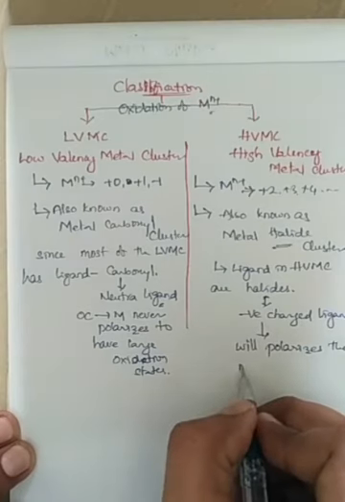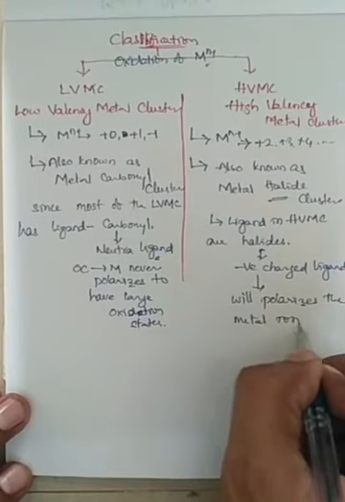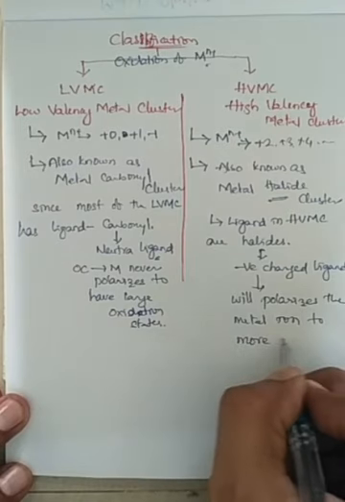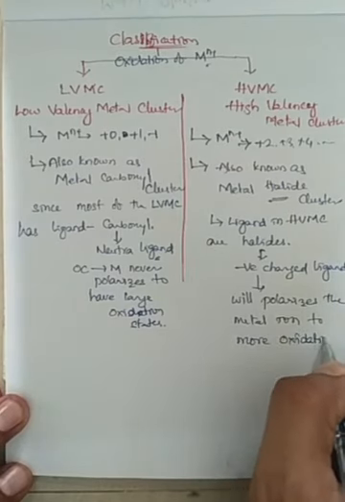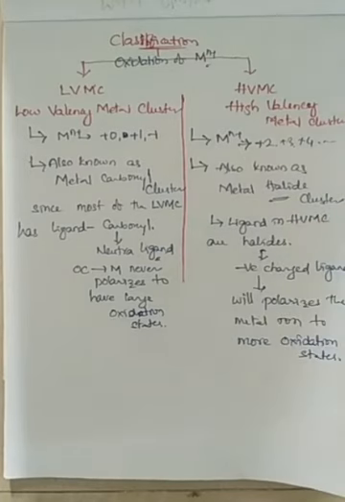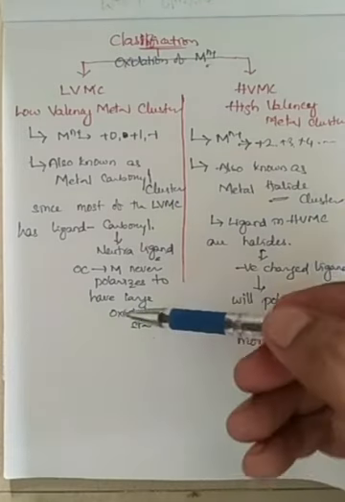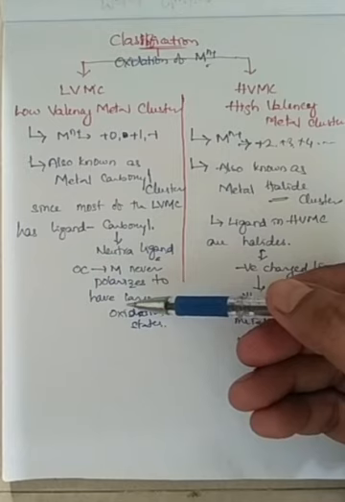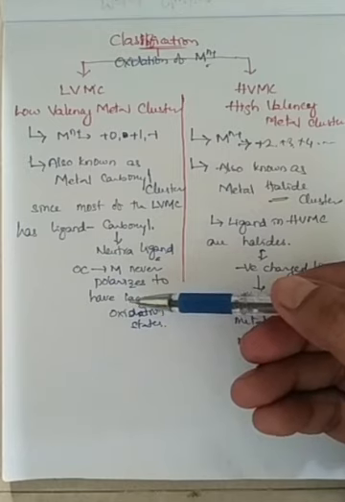to a more oxidation state, to a greater extent, where the metal ion carries a higher oxidation state. The halide ligands are suitable for higher oxidation state metal clusters, so halide-containing metal clusters will be high valency metal clusters, whereas carbonyl suits low metal oxidation state clusters.